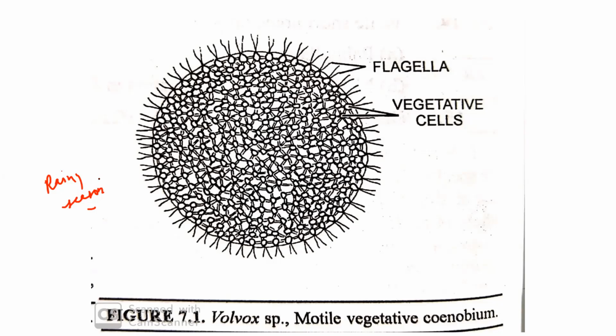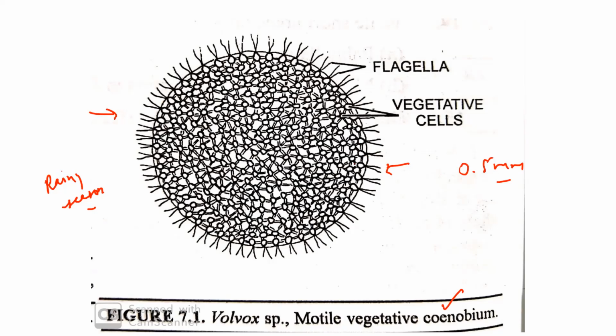Next, in this photo you can see a colony of Volvox known as coenobium. Coenobium is a colony with a definite number of cells, and all cells are arranged in a specific fashion. It is a multicellular colonial hollow ball-like structure, and its size is around 0.5 mm in diameter.